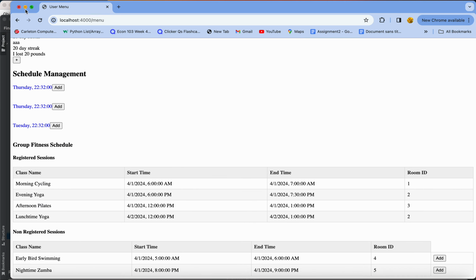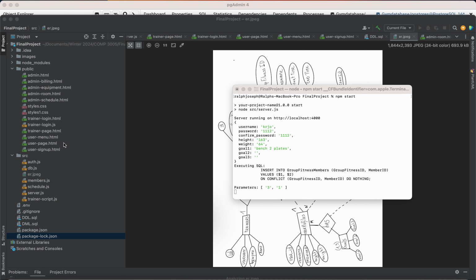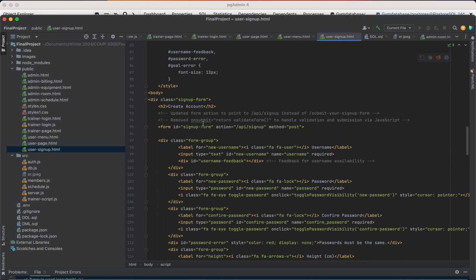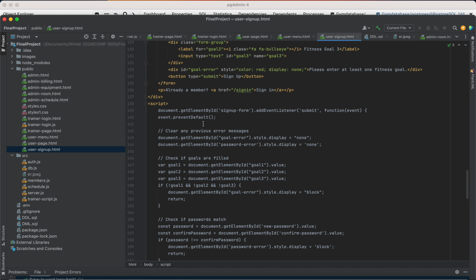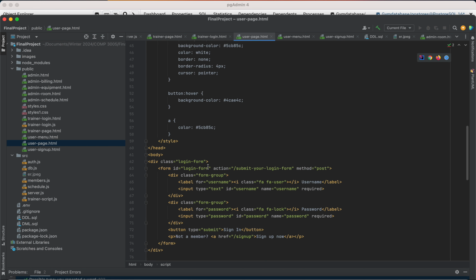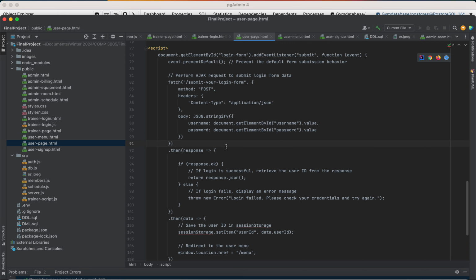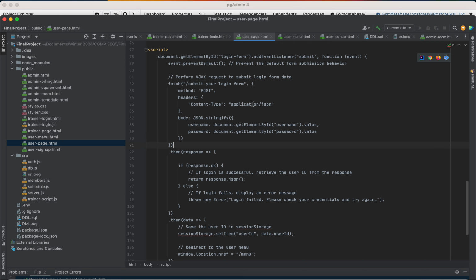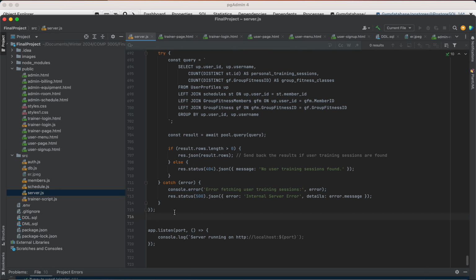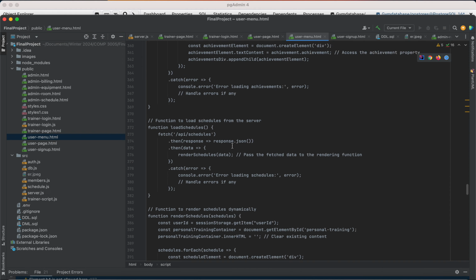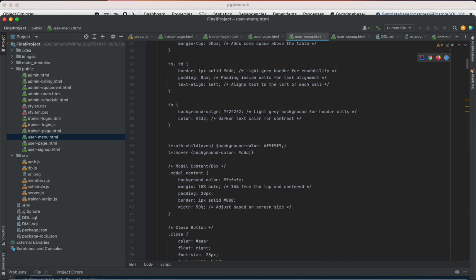Okay, so let's look at the code. It's right here. We have a sign up page where you have all the HTML in the code. That's where you fill in the information, and you check that it's correct and the passwords match, so we can send you back to our page. That's going to be our sign in page, where you put your username and your password. If you go over here, that sends a request to our server right here, and the server just responds to that and allows it to access the user menu right here. And that's our code for users.